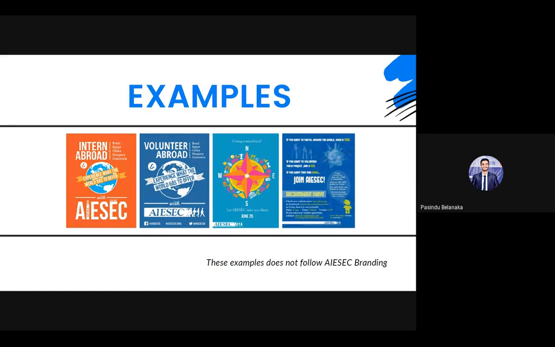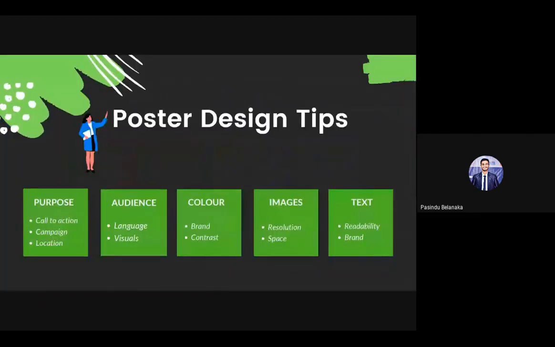Then some tips if you are following this poster method. You should have a purpose. It should be related to one of your campaigns, and you should decide the location. Those things you have to decide first. Then the audience. Depending on the audience, the language and the visuals need to change, because a lot of people who speak English may be there. We are not putting up single posters, but we have to take that into consideration as well.